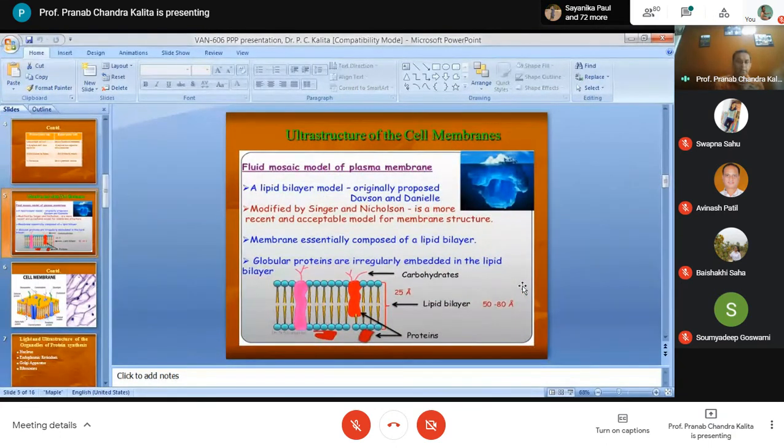So, as I have told you, what are the main components of the cells? The cell structure is given by the plasma membrane or the cell membrane. Inside the cells, you will find the cell organelles, or cellular organelles, and the cell inclusions.